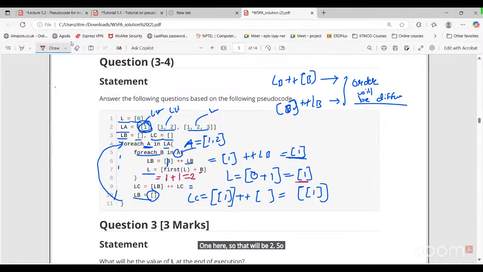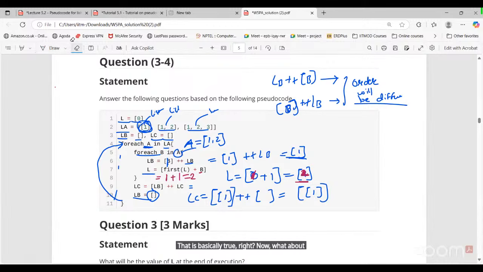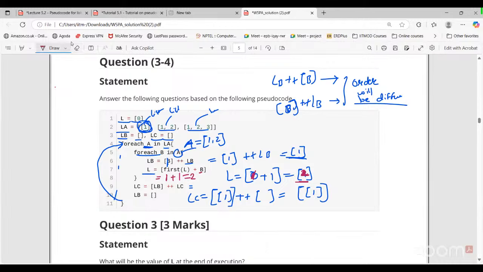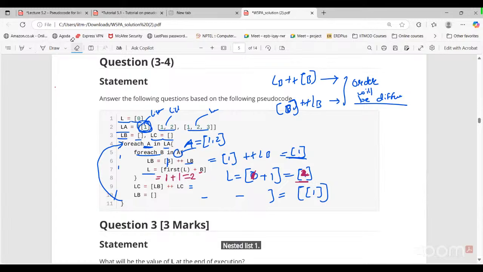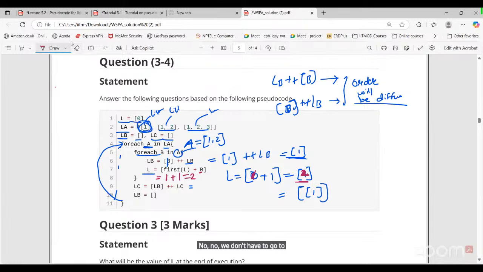So that will be 2. So what we are doing? We are updating the value of L here. 1 plus 1, that is basically 2. Right? Now what about LC? What is LC here? Tell me. Nested list, bracket 1 it is. No, we don't have to go to LC. We have one more element. So we have gone for B equals 1. Now we have the for loop going for the next element. Now B equals 2.